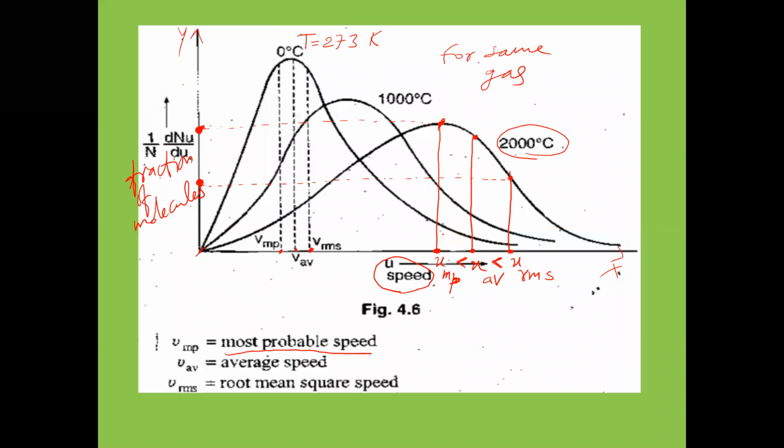Now remember that among the three types of velocities, the magnitude of the average velocity will be in between the most probable velocity and the RMS velocity. So this point we have to keep in mind. So that's about Maxwell-Boltzmann distribution of molecular speeds.